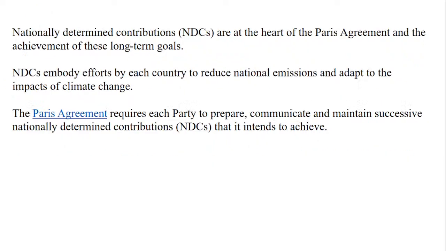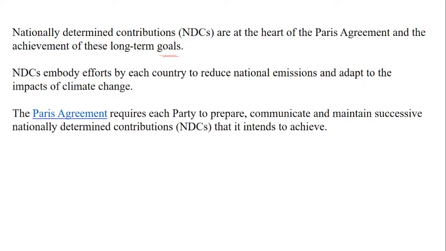Now under this we have terms like nationally determined contributions and intended nationally determined contributions. So let us see what exactly they mean. Nationally determined contributions are the heart of the Paris Agreement and the achievement of these long-term goals. So basically this all depends upon the contributions.